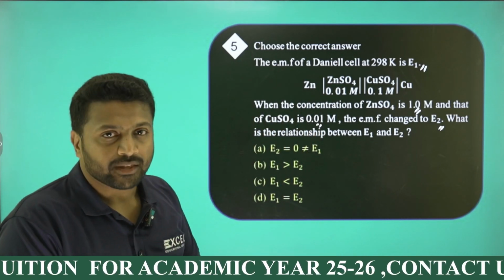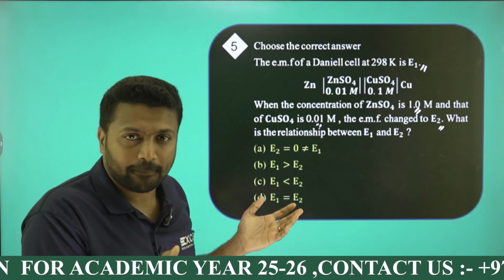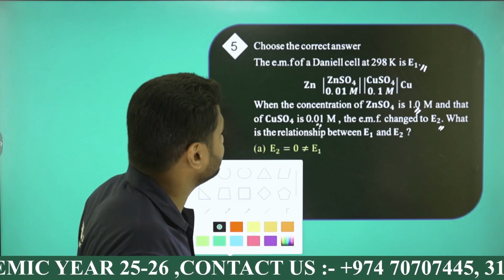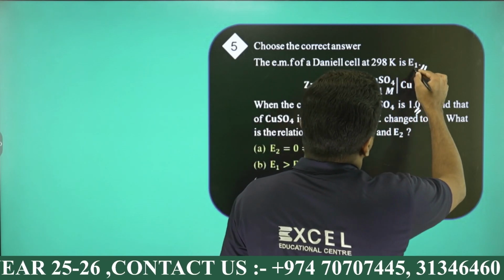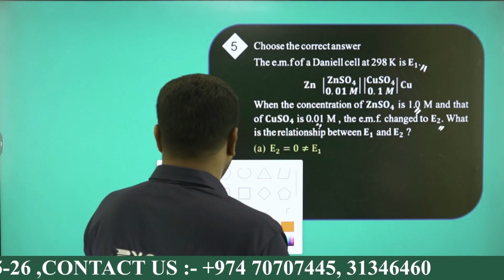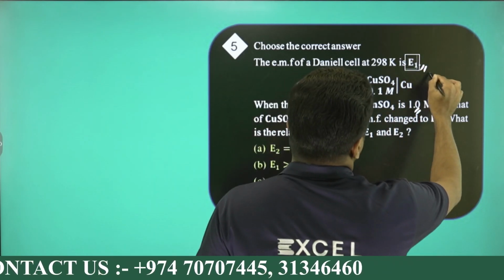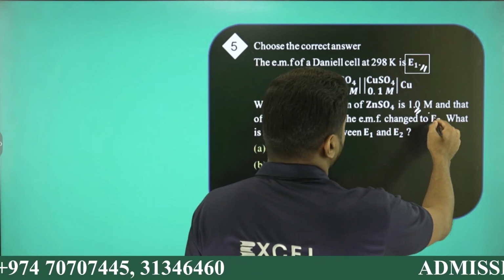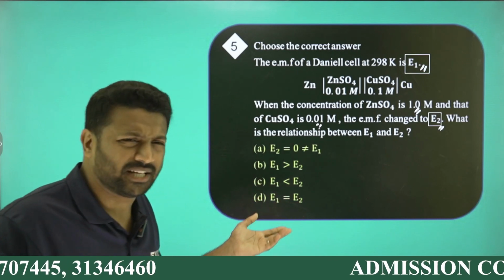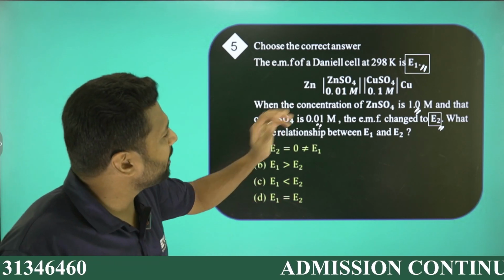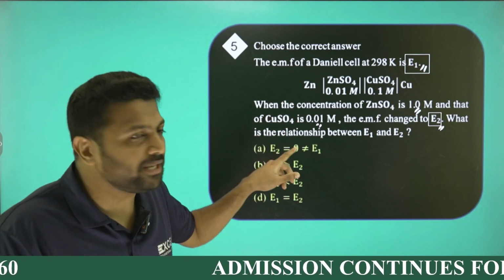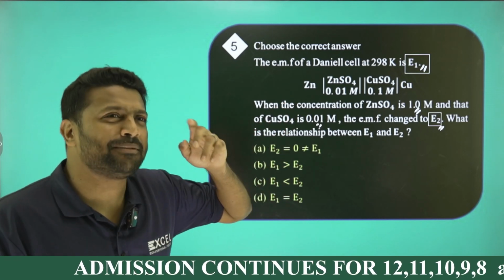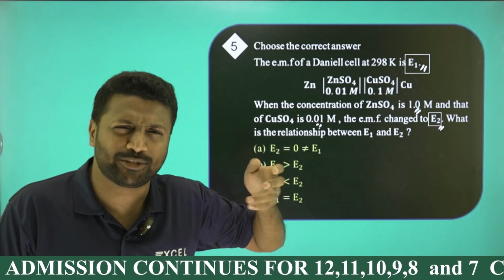Okay, let's go. In the question we have two situations, right? In the initial case, the cell potential is given to be E1. In the second case, the cell potential is given to be E2. The cell question is ready. It's a previous year question too. You may know this one, right? Zn bar, ZnSO4. You can see the same in our Excel course worksheet, question number 12 or 13, I guess.